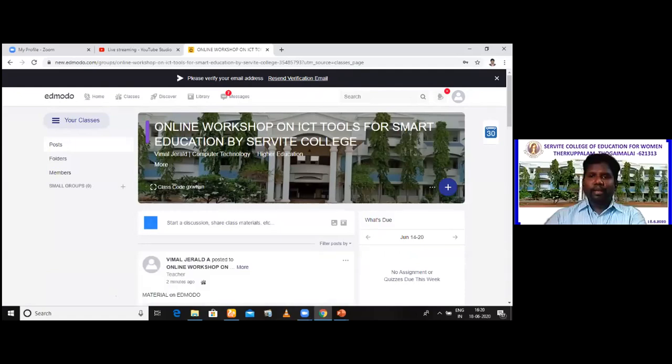Look at here. There is a plus symbol. Are you able to see this plus symbol? The plus symbol that was previously seen is for join and create class. This plus symbol is inside your own class. Click that. You have an option for create assignment. You have an option for create quiz. Okay, shall we create an assignment for the students? Create. Now I have clicked create.